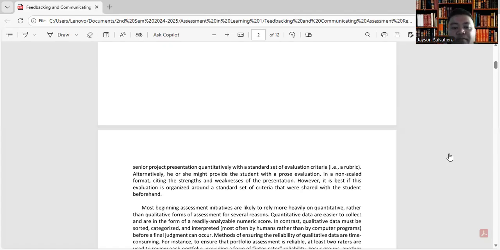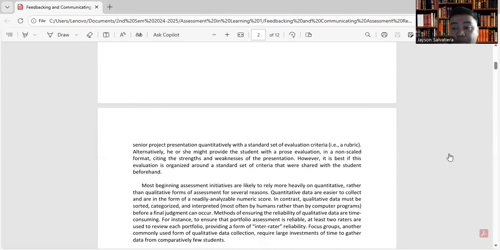Alternatively, he or she might provide the student with a pros and cons evaluation in a non-scaled format, citing the strengths and weaknesses of the presentation. However, it is best if this evaluation is organized around a standard set of criteria that were shared with the student beforehand.